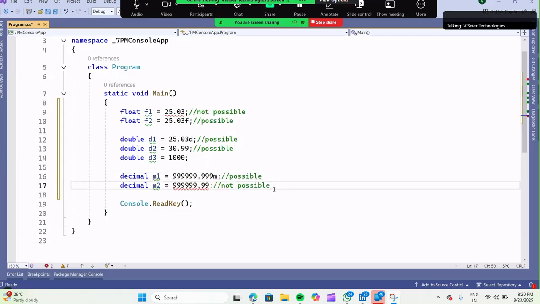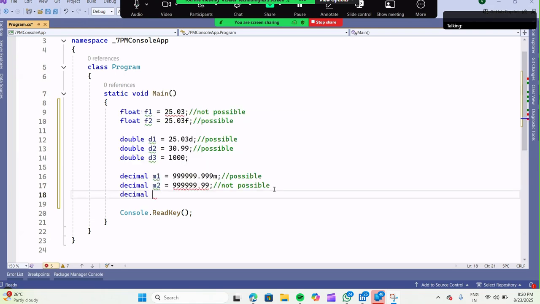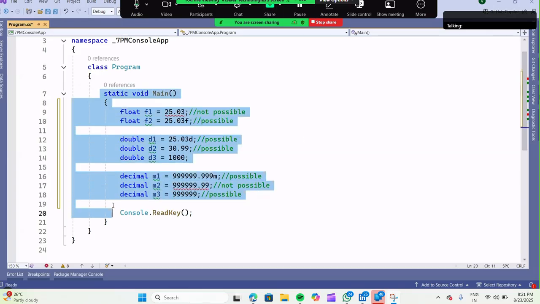Next, for decimal, M3 is equal to, without decimal points, right? Yes, as usual, it is accepted. Any data type is accepted. You should remember these basic rules.